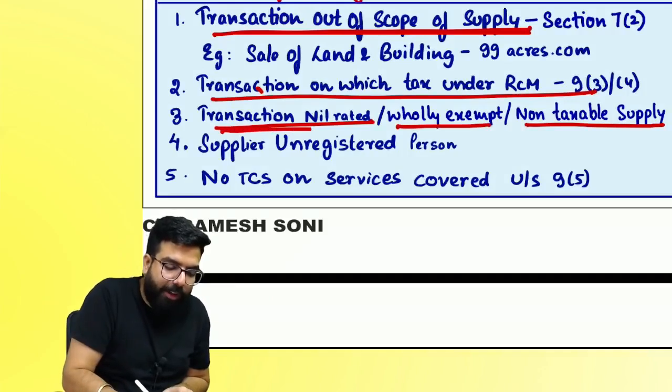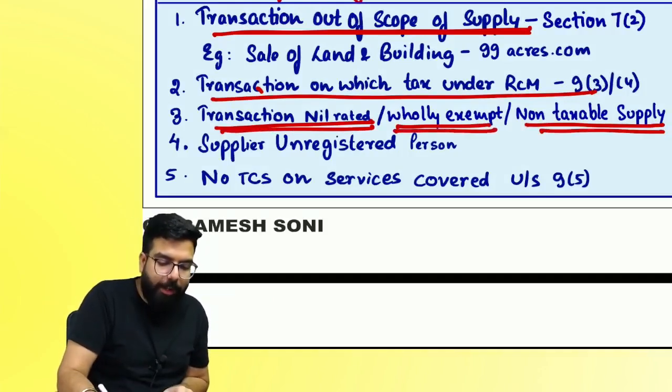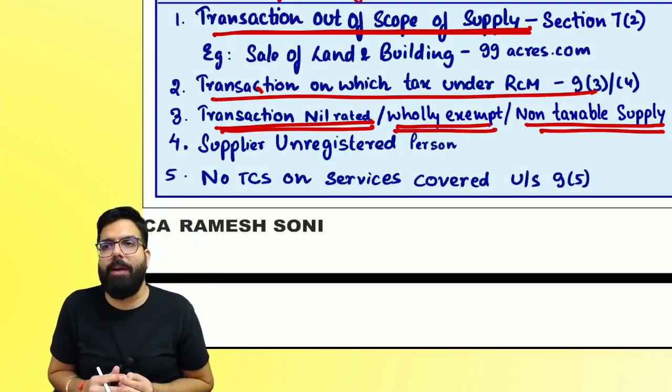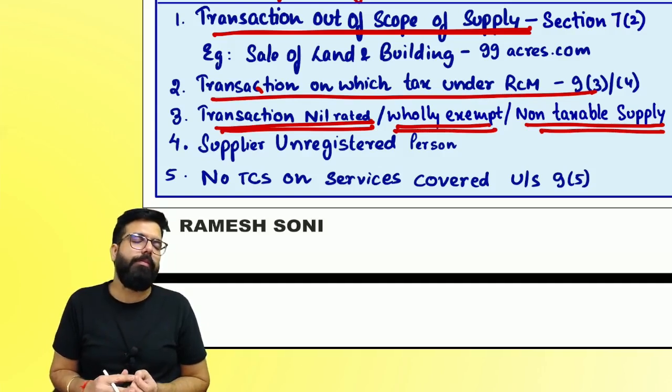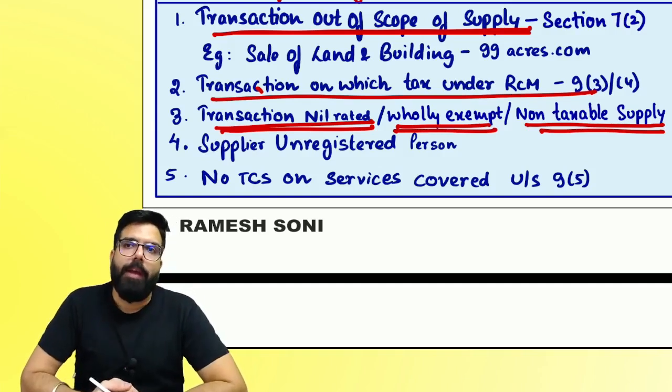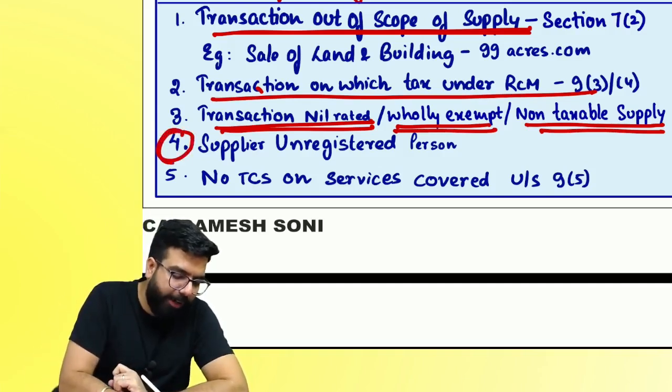If your supply is nil rated, wholly exempted, or non-taxable, there will be no TCS. Can I go ahead, everyone? Are we all clear? Can we go ahead? Now, everyone, I will talk about this next.